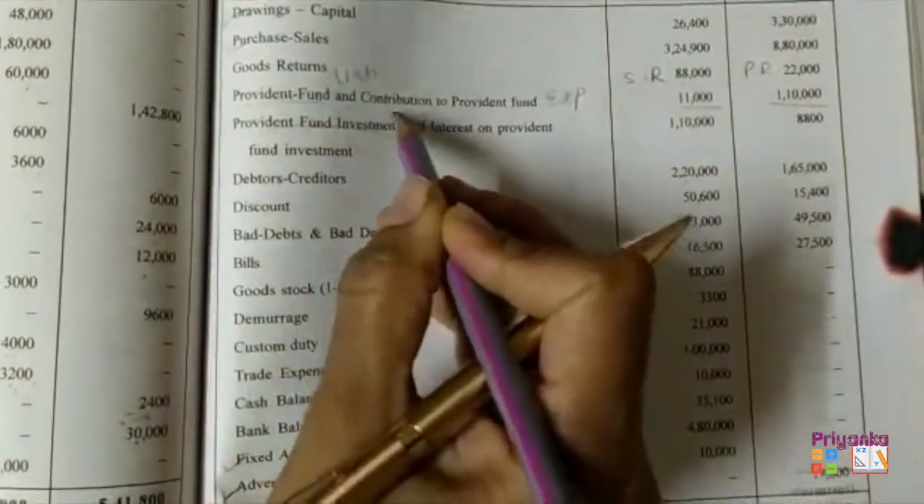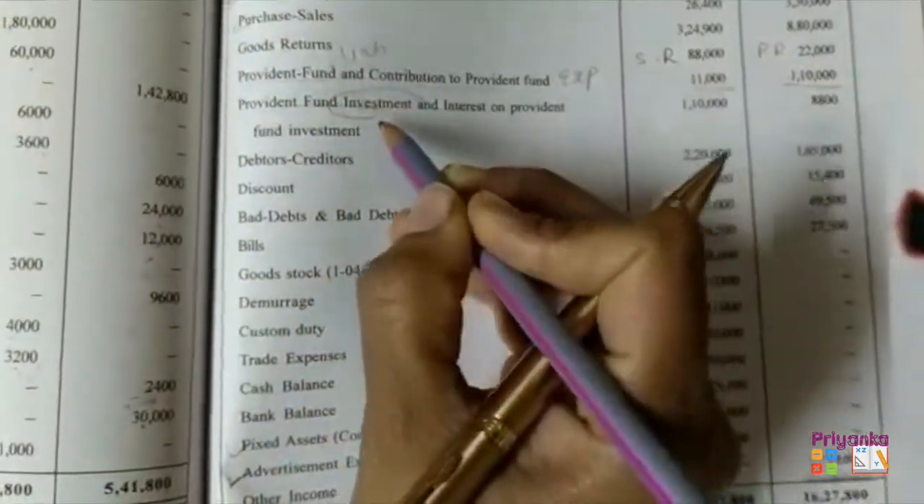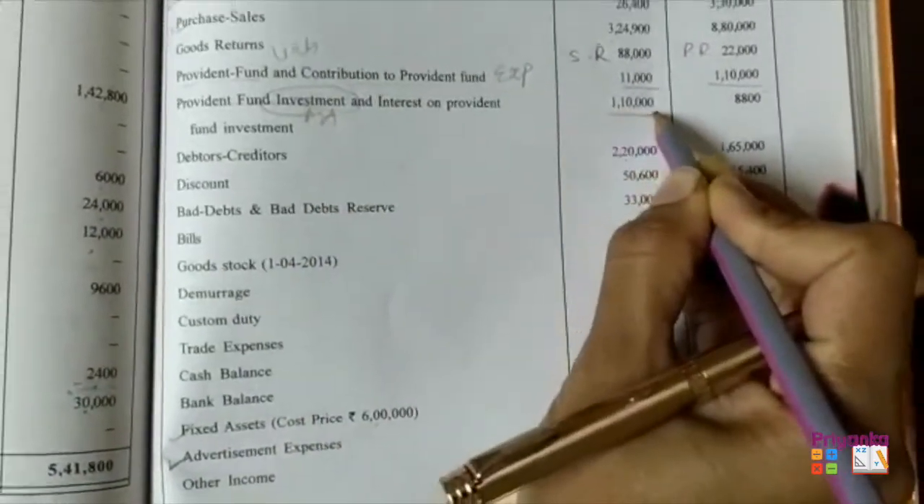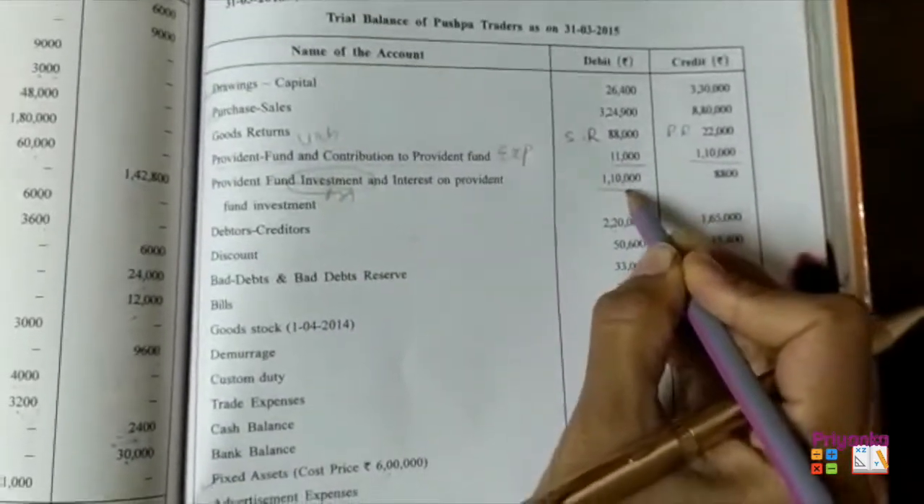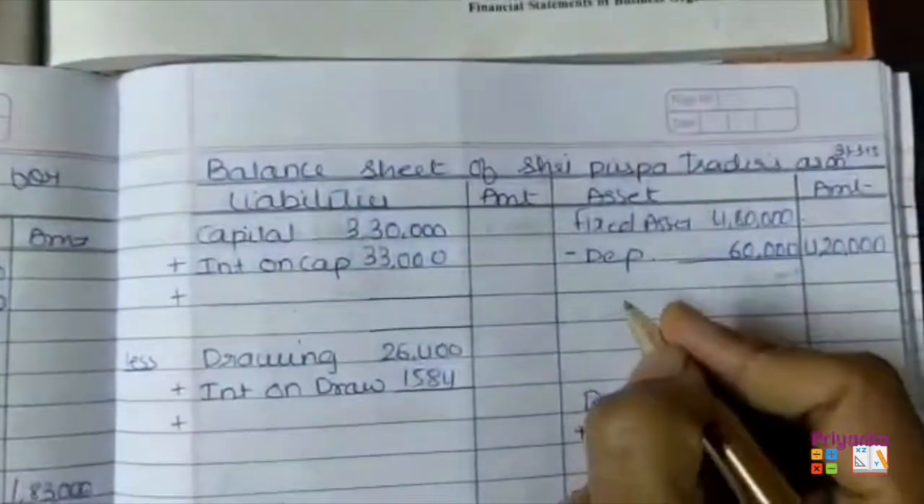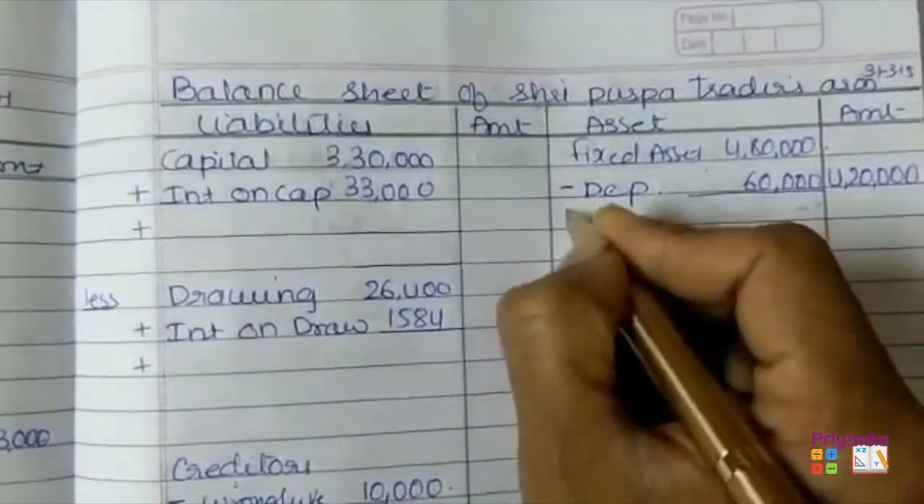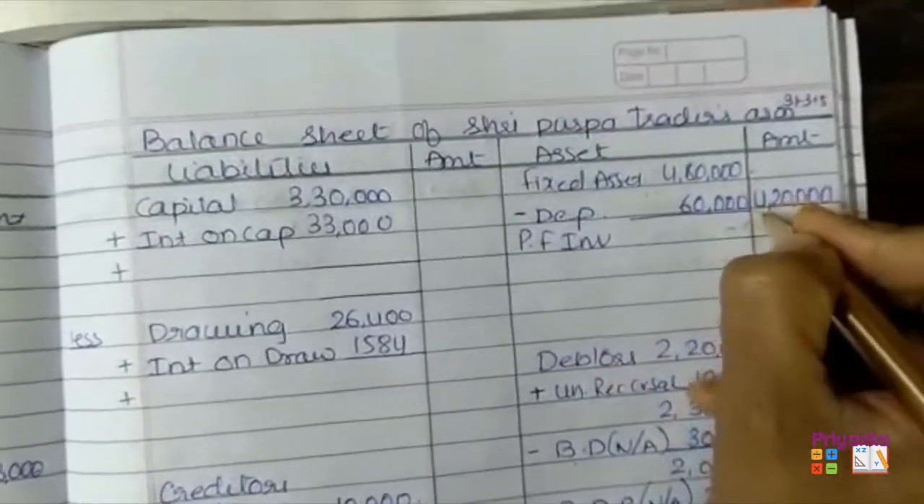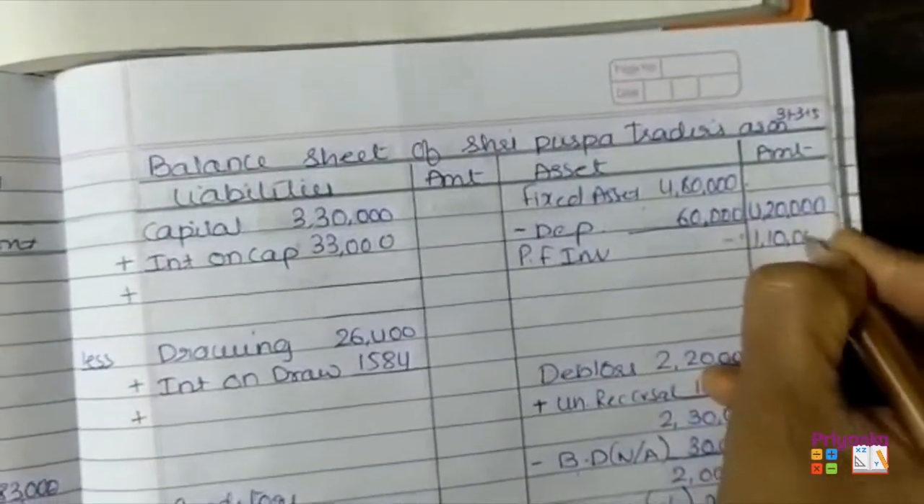Provident fund investment. The word investment itself says it is an asset. So the amount is given on the debit side of the trial balance, 1,10,000. So provident fund investment is 1,10,000.